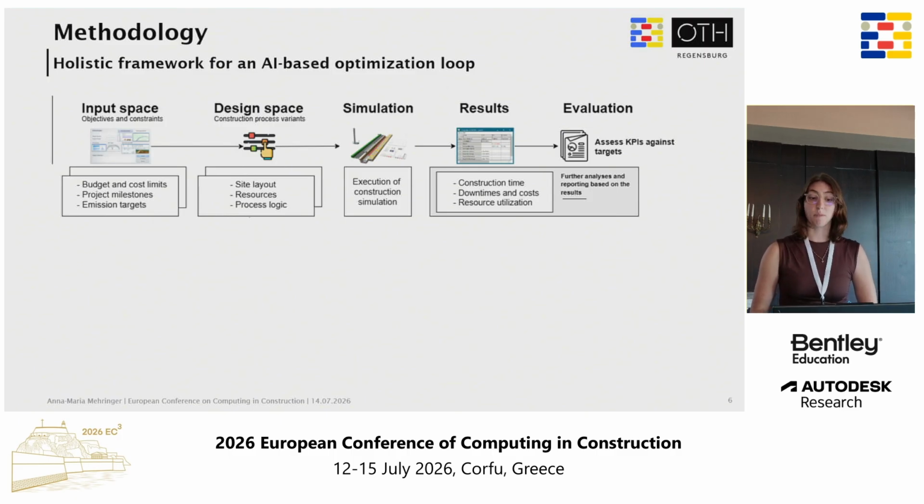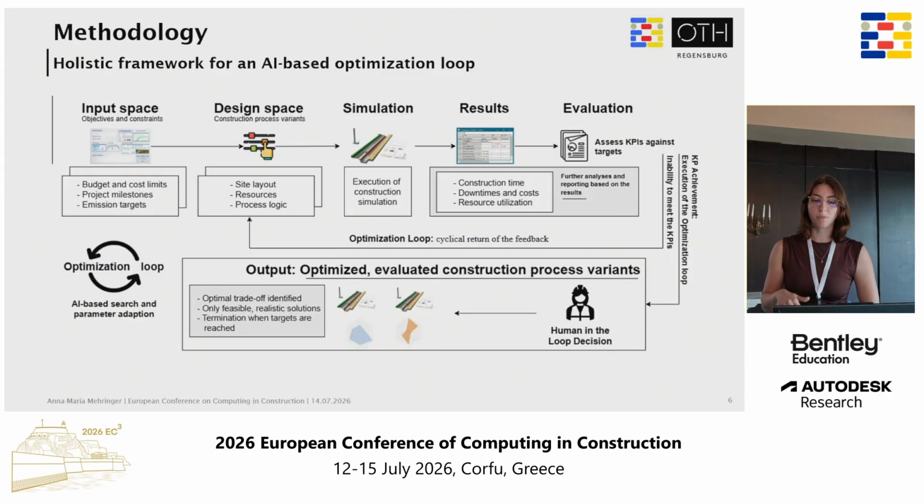If the KPIs are met, we have the human in the loop. So the construction worker looks at it and tells if the proposed variant is feasible, or if it's not possible to do it like that in reality. And then we have the optimized evaluated variants. If the needs aren't met from the beginning, the loop is started again. And this is the optimization loop. And as you can see, it is heavily based on the simulation. And this is what I mainly want to present.